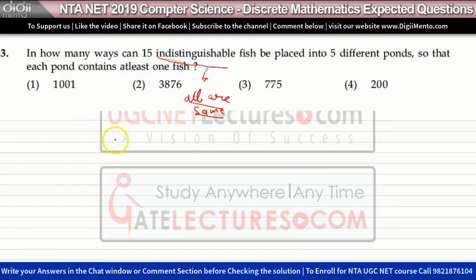Or you can say this question can be asked in many ways. This question can be put in such a way that in how many ways we can put 15 identical balls into 5 different boxes such that each box contains at least one ball. Okay, this question can be formed in this way. So you have 15 balls, 15 fish, and 5 different ponds.